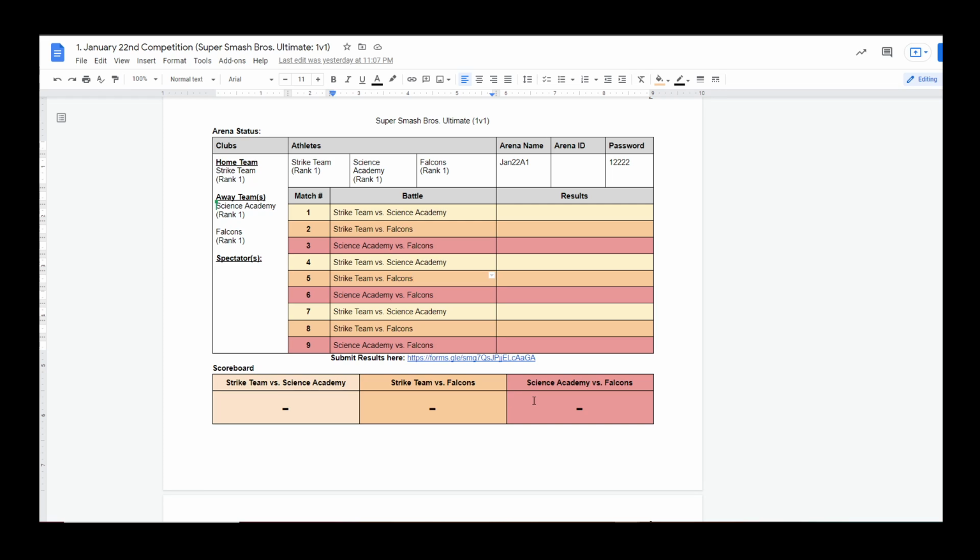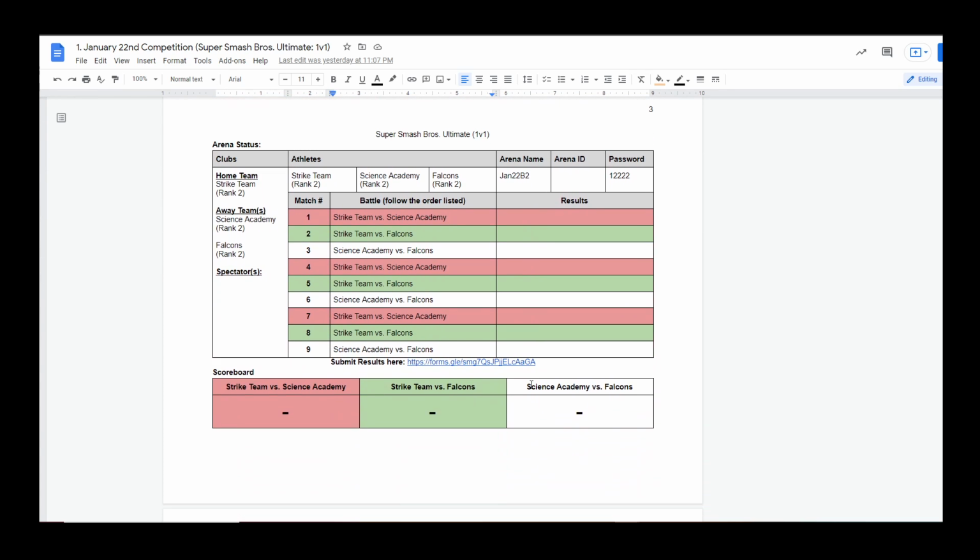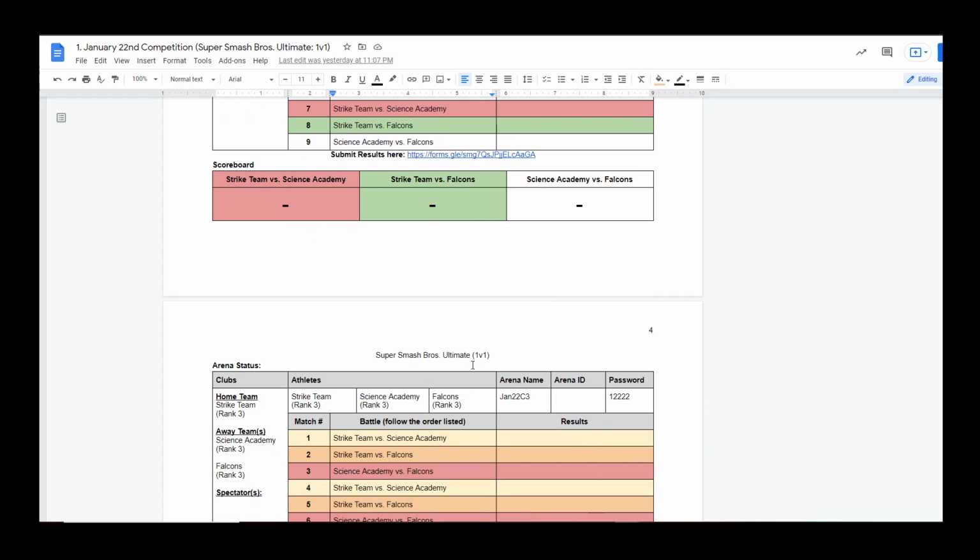Once you submit it, all that information will be gathered, and the scoreboard will be filled in after the competition. If you do not see your name in the first arena, you will navigate through the document until you see your name, your school name, as well as your name. Your name should be where the rank number is for your school. Again, each of these forms, you will submit your results. Each athlete is expected to submit the results using the Google form.